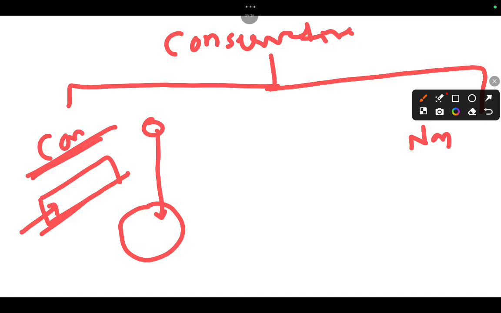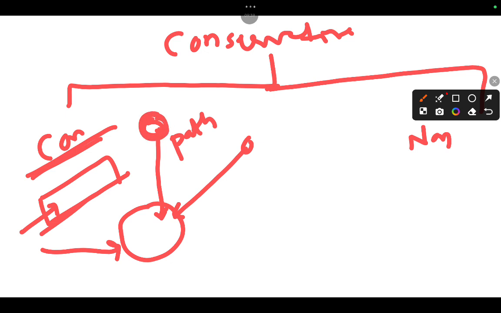It might be falling from this direction, this direction, or this direction, because of the gravity. Am I right? And this fall of the apple does not depend on path. It only depends on where it started: before 5 seconds the apple is at the branch of the tree, and after 5 seconds it is in your hand.